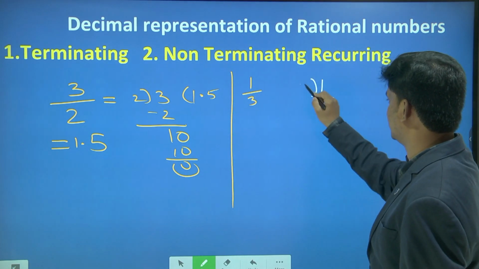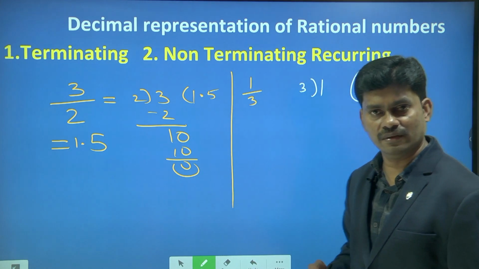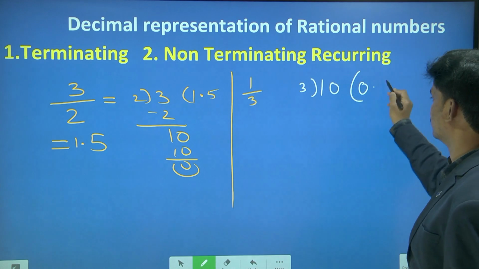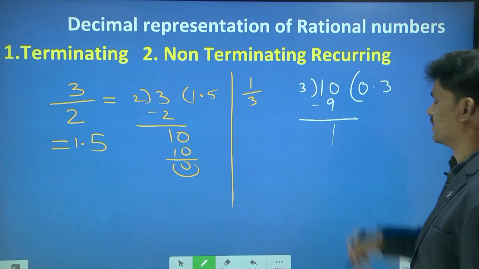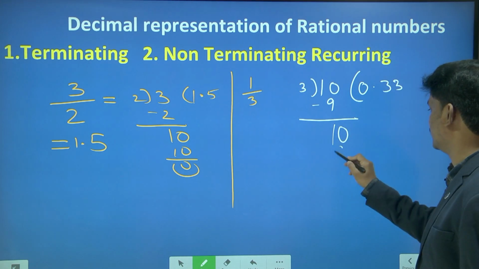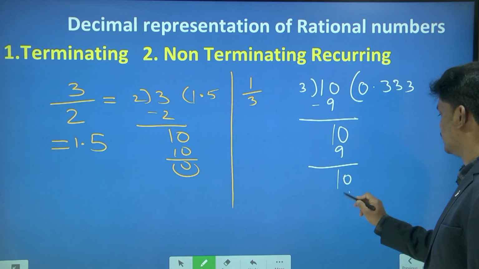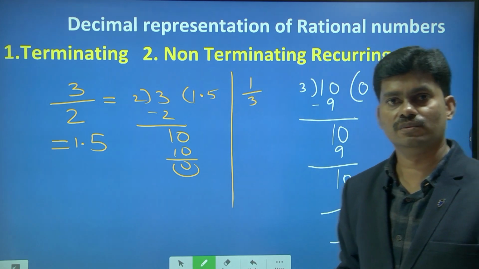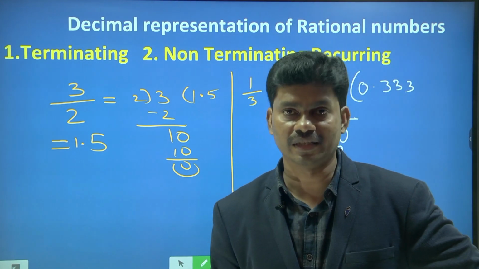Divide 1 by 3. We can't divide 1 by 3, so we have to take a decimal. Then 0. 3 3s are 9. Here 1. Again I shall take 0, and 3 3s are 9. 1. 3 3s are 9. 1. So what is repeating here? 1 is repeating. So it is a non-terminating recurring decimal.